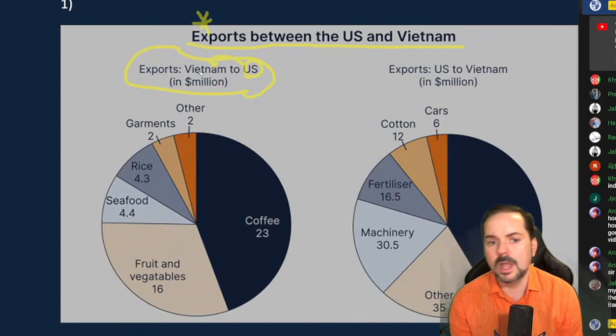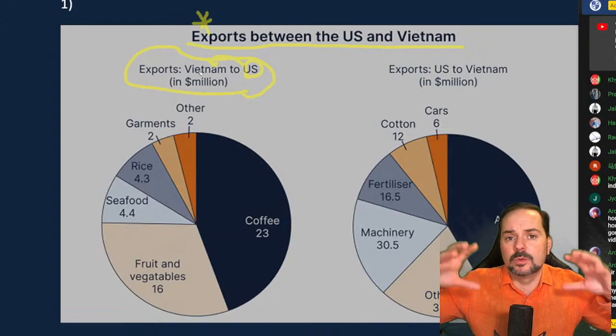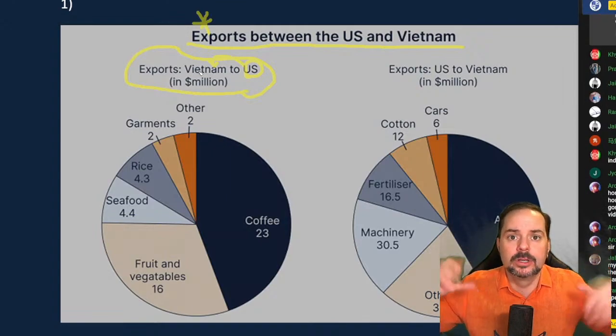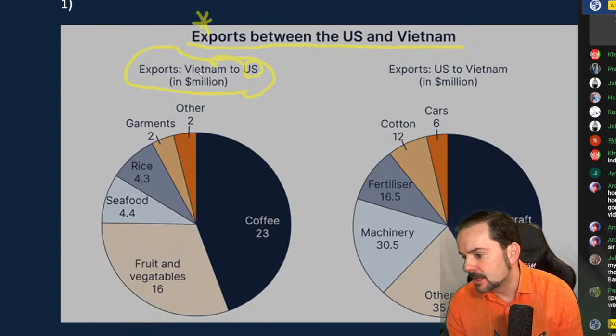So what's the verb there? And this is the kind of thinking, the recognition that you want to have going on while you're analyzing this kind of a graph, okay?